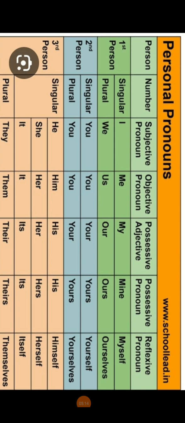And that is why my, our, your, his. Please take care. It's not he, him and his. He is used in the beginning as a subject. Him is used after the verb as an object, and his is a third word which is used for belongingness or possessive adjective.